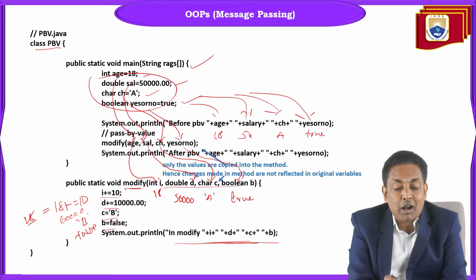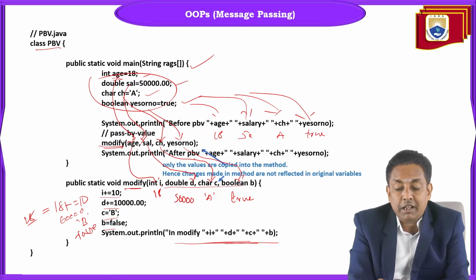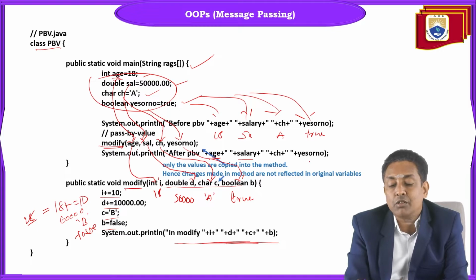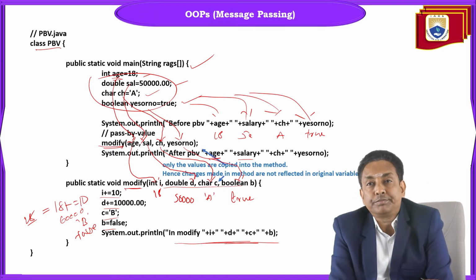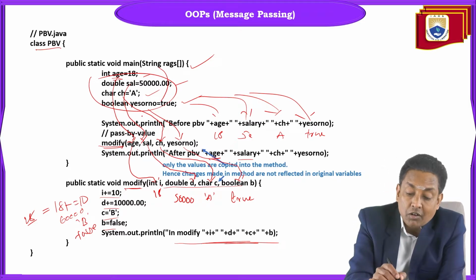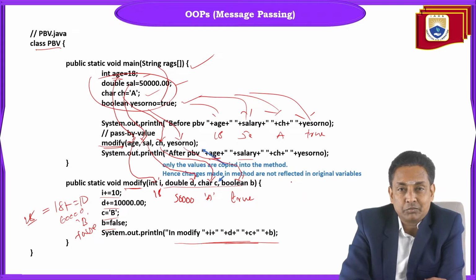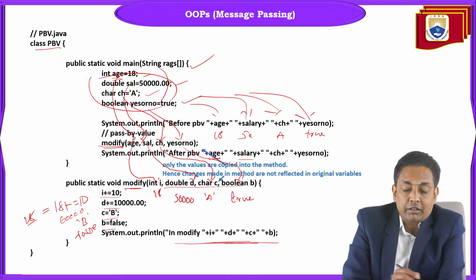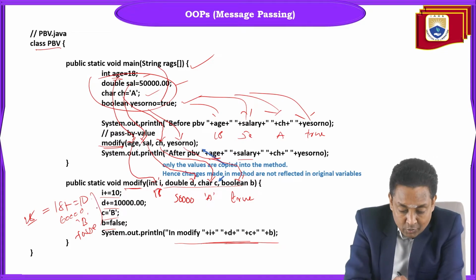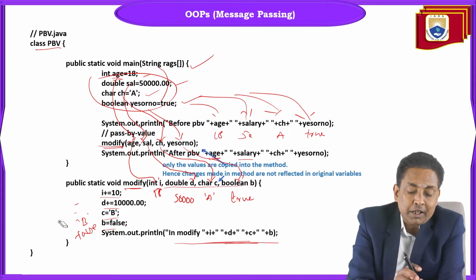But after calling this modify method, if I try to print the original variables, age will remain as 18 only, salary will remain as 50,000 only, ch will remain as A only, and yes or no will remain as true only. These values are not changed because only their values are passed into the method, but not their addresses. So the original copy will not be modified, but these parameter values inside the method got changed because the value is passed but not the addresses. This is called pass by value.